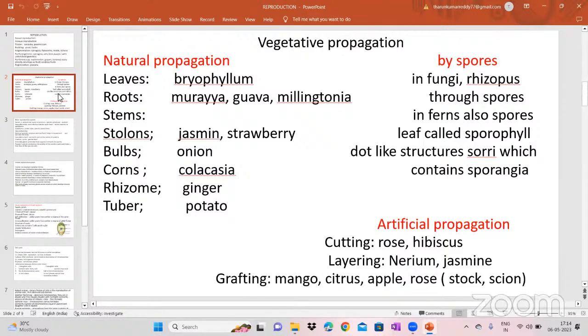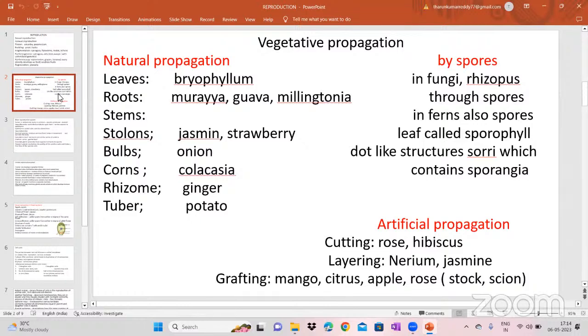Another plant, from which we take some branch and put it on the stock, is called the scion. So with the stock and scion we will get new plants. That method is called grafting. Okay, another method is by spores also.